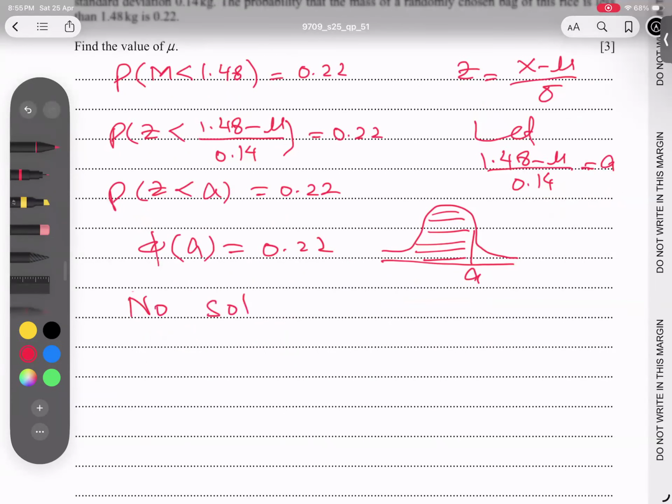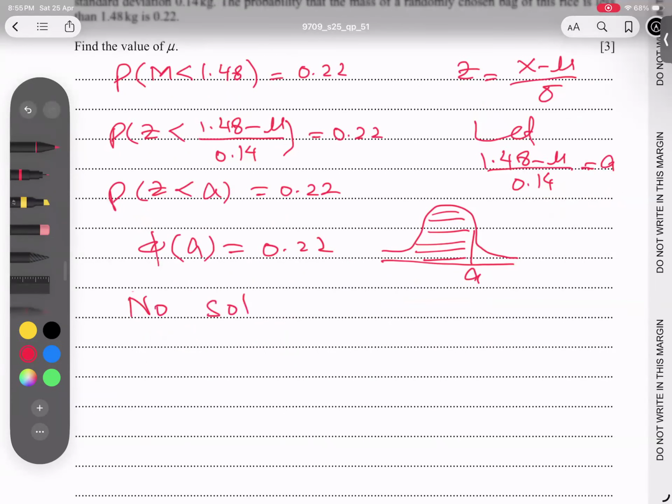And students, you know very well, if we have the same region, same diagram, and I convert to the positive section, this area and this area both have the same probability.